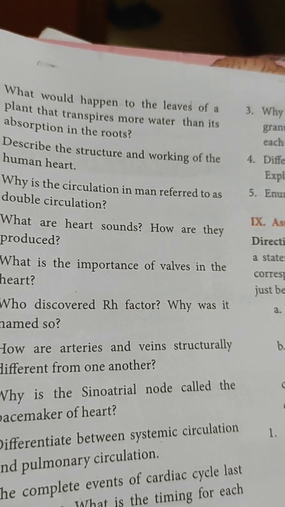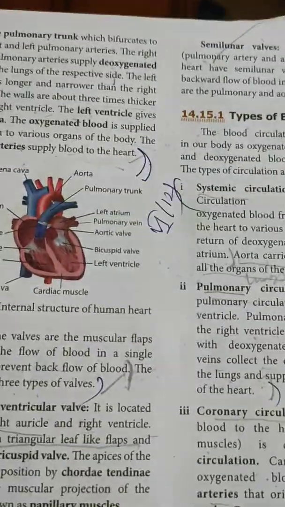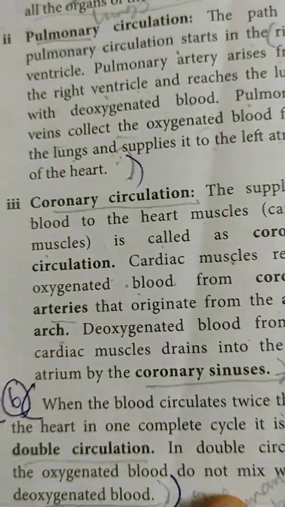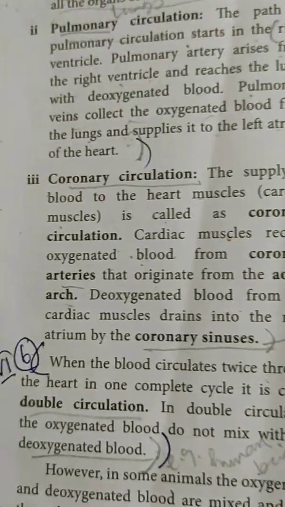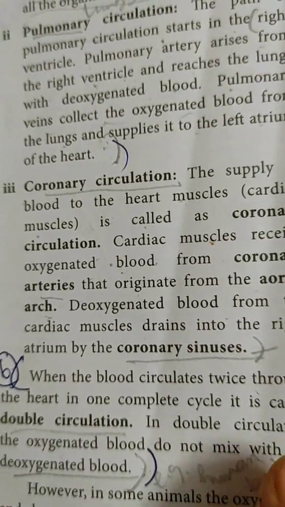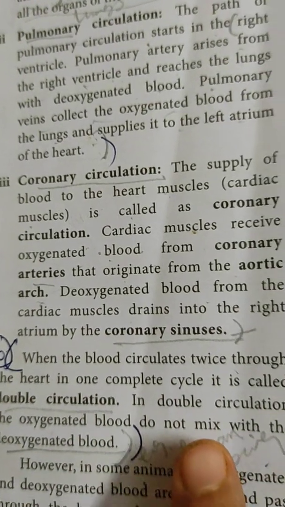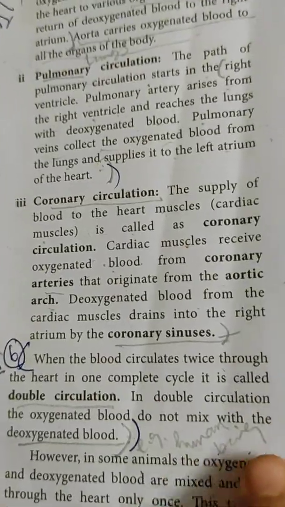Question number 6: Why is the circulation in man referred to as double circulation? Come to page number 208. Today only I have discussed that one also. When the blood circulates twice through the heart in one complete cycle, it is called double circulation. In double circulation, the oxygenated blood does not mix with the deoxygenated blood. With the example, you have to write, human being.